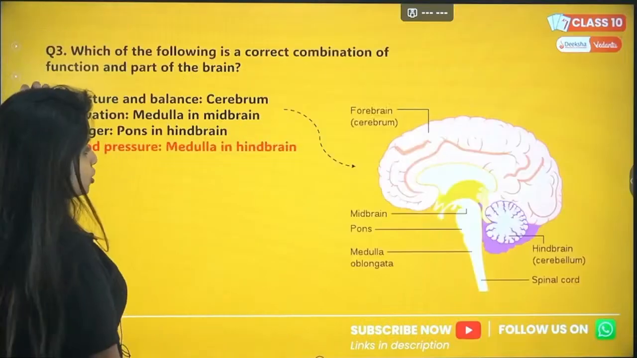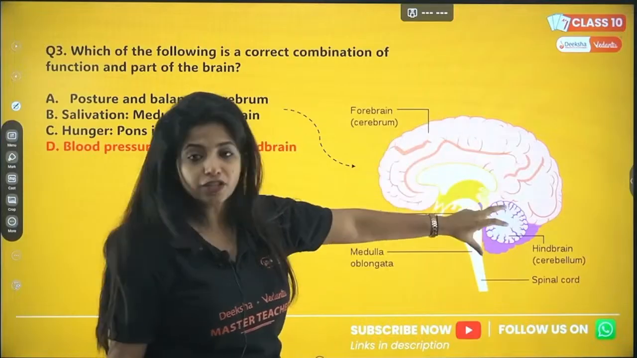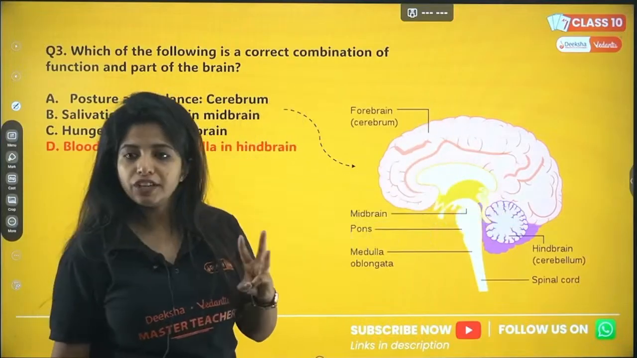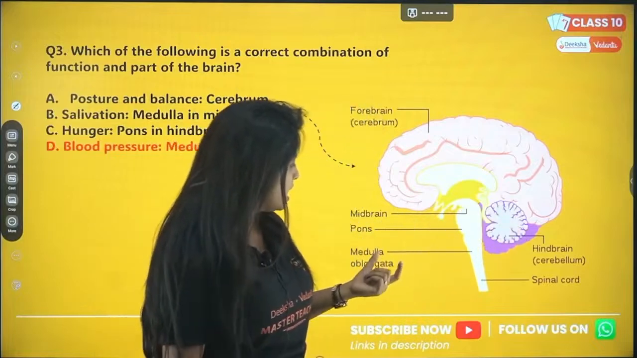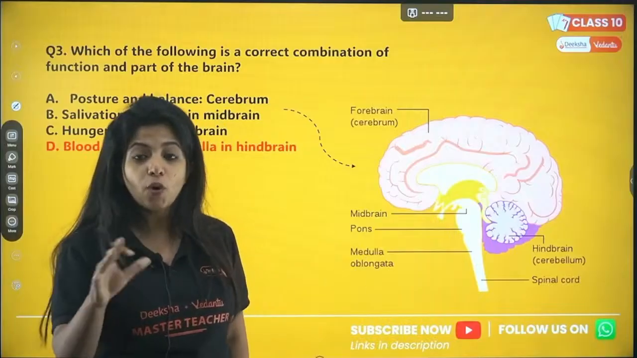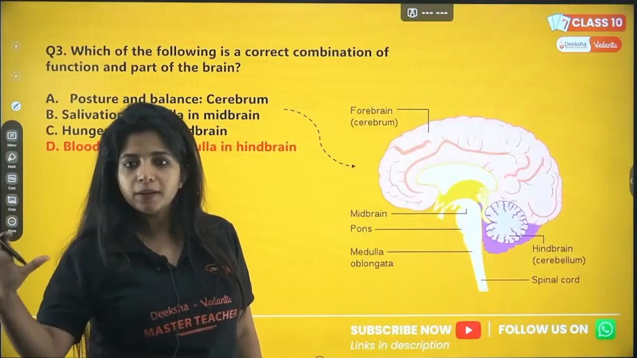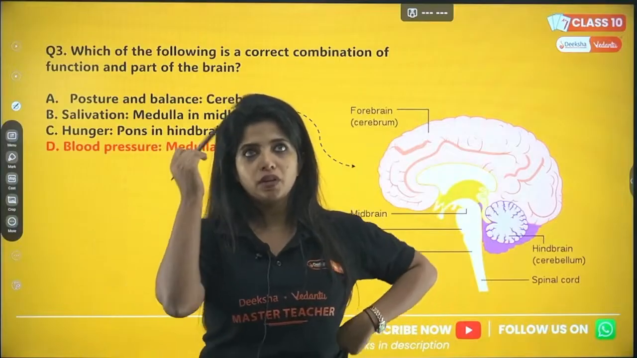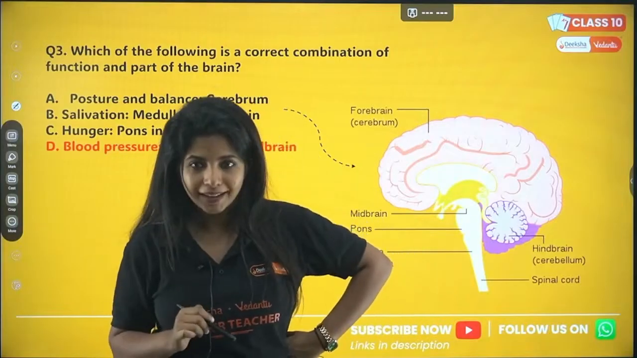So actually the picture looks like this. You have three parts of your brain: forebrain, midbrain and hindbrain. Hindbrain has three regions. One is cerebellum over here, and then you have pons and medulla oblongata. Medulla is the one that controls all the involuntary functions in general. Now in forebrain you have cerebrum. Cerebrum is responsible for your thinking, intelligence and all of this.